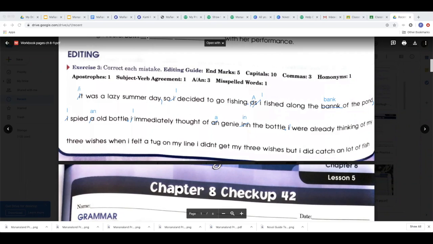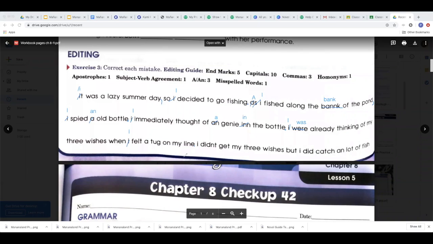We need to capitalize. I were already thinking. No, we need subject-verb agreement. We need I was already thinking of my 3 wishes when I felt. I always needs to be capitalized. I felt a tug on my line, period.